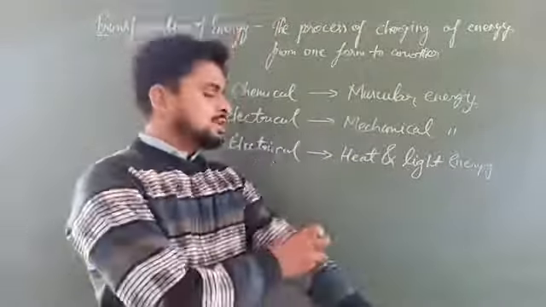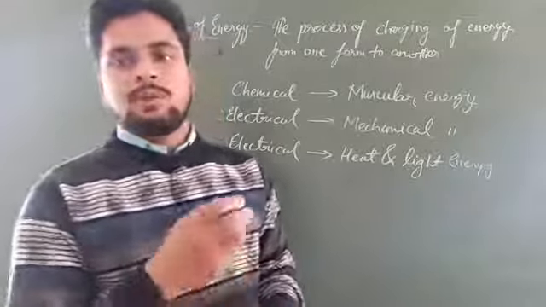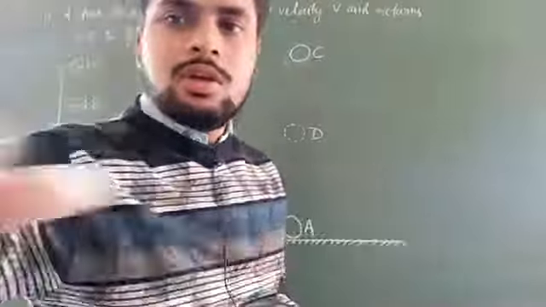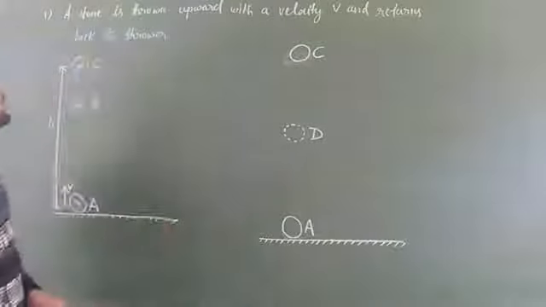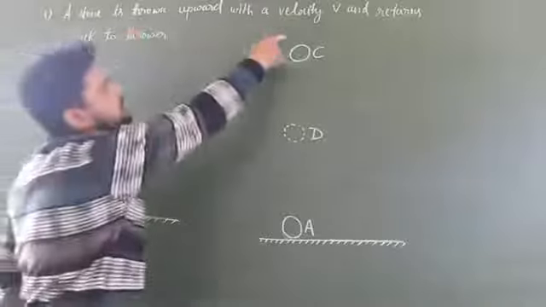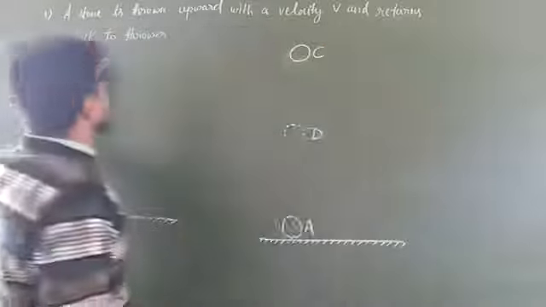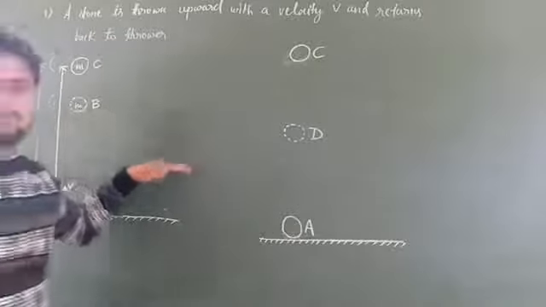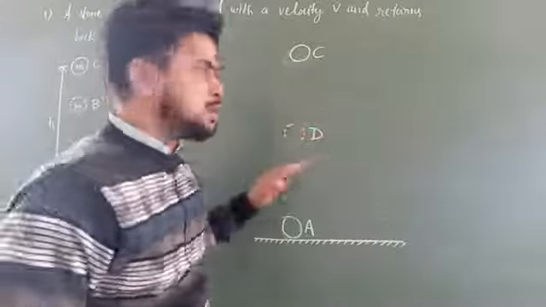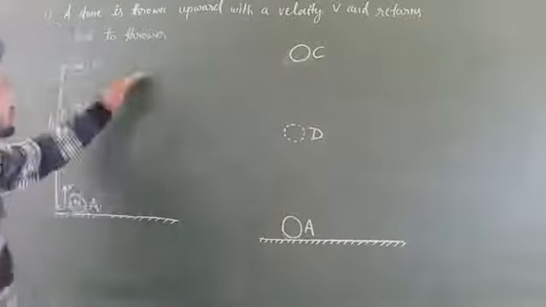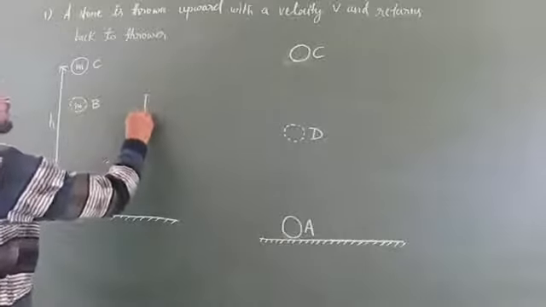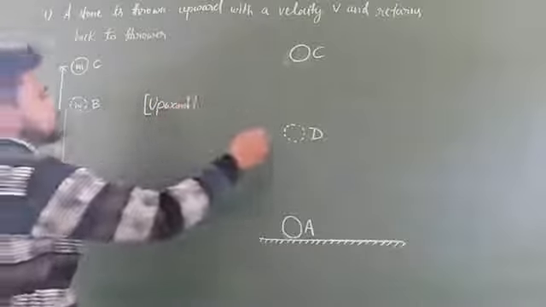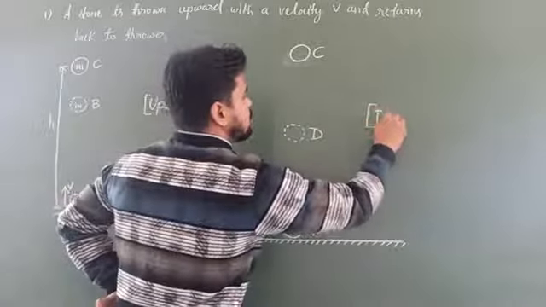The first example we take is when a stone is thrown upward and returned back to the thrower. So first let us consider this situation. A stone is thrown upward with a velocity v and returned back to the thrower. So there are two motions: one is the upward motion and the second is the downward motion. This is the figure for upward motion, and this is the figure for downward motion.